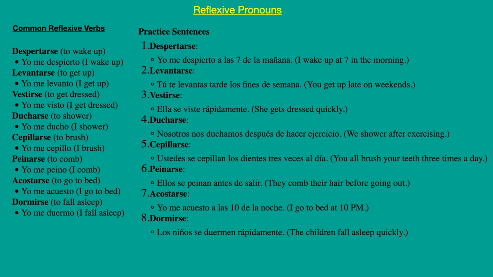Vestirse, ella se viste rápido. Se viste rápido. So it's get dressed quickly. So you dress yourself, right? Really fast. Ducharse, nosotros nos duchamos después de hacer ejercicio. So here we have with nosotros, nos duchamos. So ducharse is the verb ducharse.